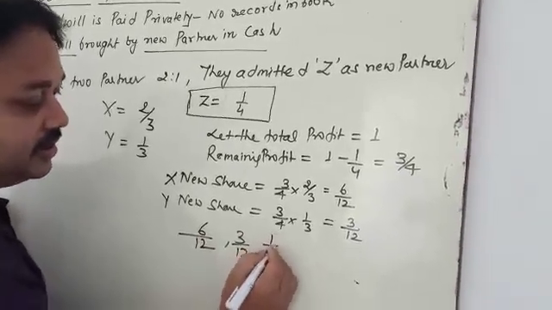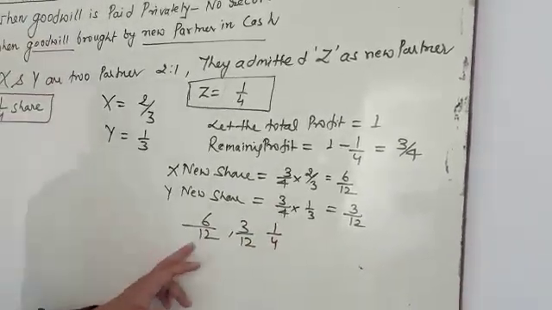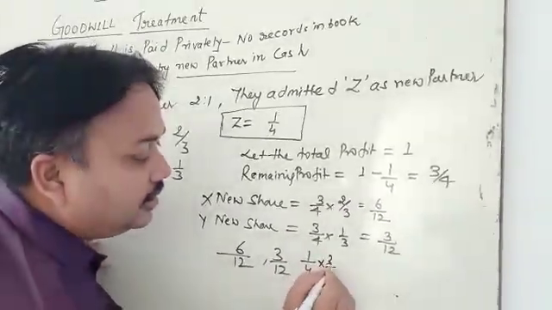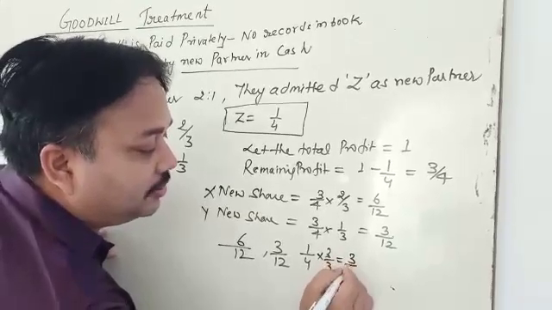And Z's share is 1/4. To make the denominator equal, multiply by 3/3, which is 3/12.